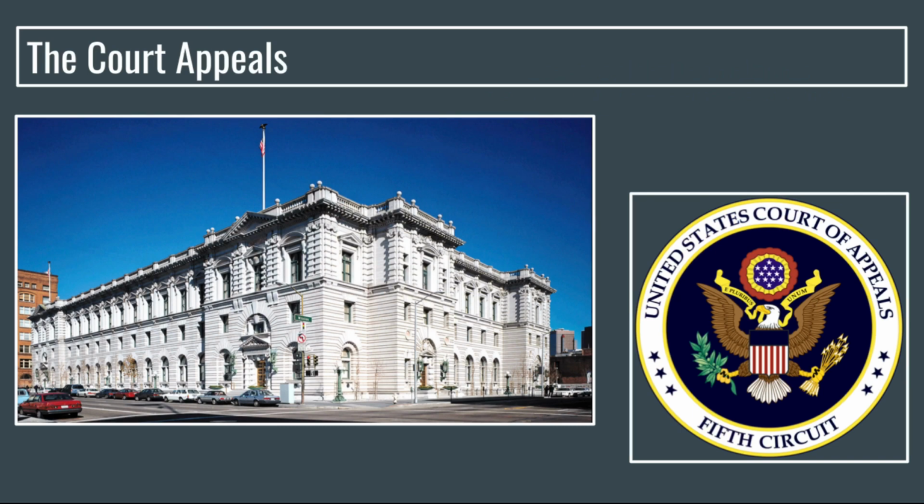The Courts of Appeals were created by Congress in 1891. They were created as gatekeepers to relieve the Supreme Court of some of the burden of hearing appeals from the district courts. There are now 12 Courts of Appeals in the judicial system, and the U.S. is divided into 12 judicial circuits.